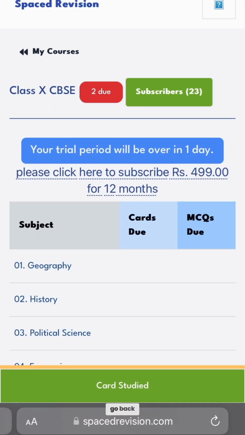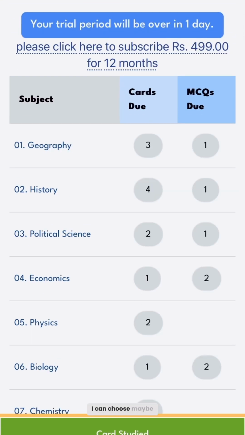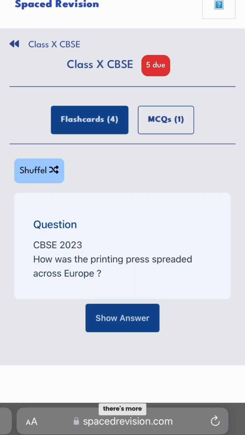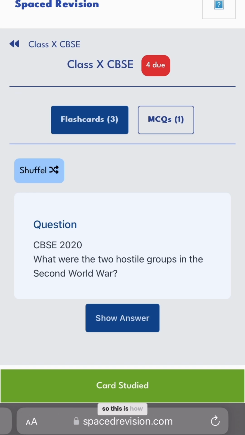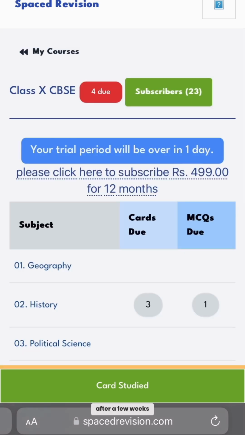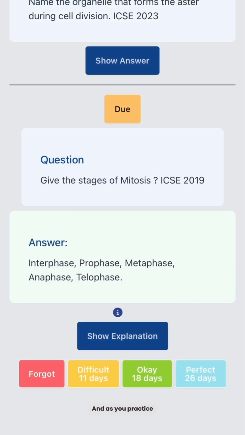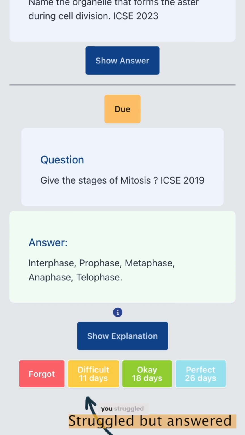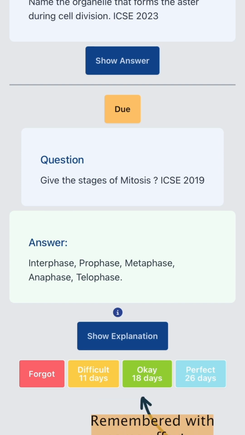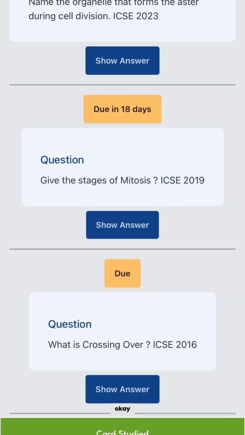Perfect. Go back. I can choose maybe history. There's more. CBSE 2023. Alright, so this is how it's gonna look after a few weeks. And as you practice, you're gonna see 4 different buttons. Forgot is you couldn't remember the information at all. Difficult, you struggled but did answer. Easy, you remembered the information with some effort. And perfect, you recall the information immediately. So you can do either difficult, okay, I'm doing.